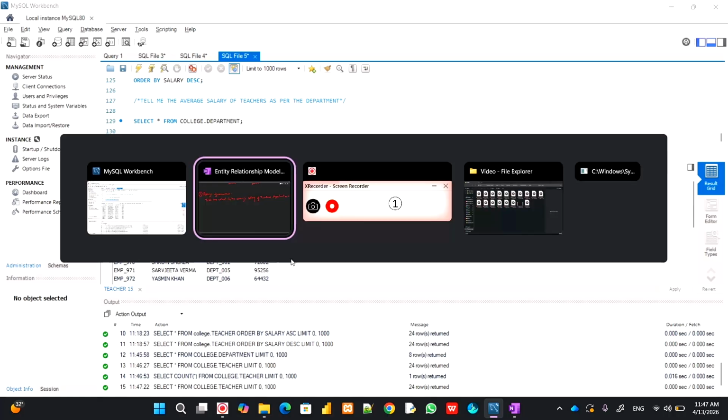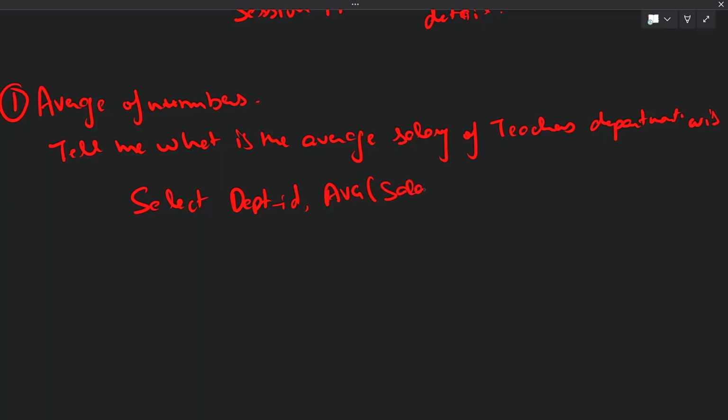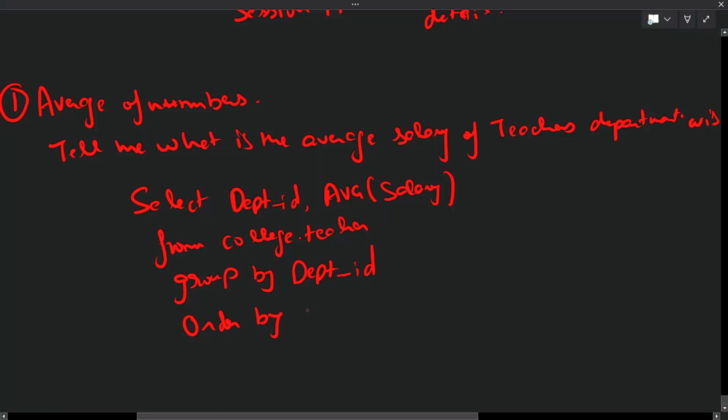So if you come back to the question, average salary of the teachers as per department, first let me write one query: select department underscore ID comma AVG, average of salary, from college dot teacher, group by department underscore id, and then order by department underscore id ascending.